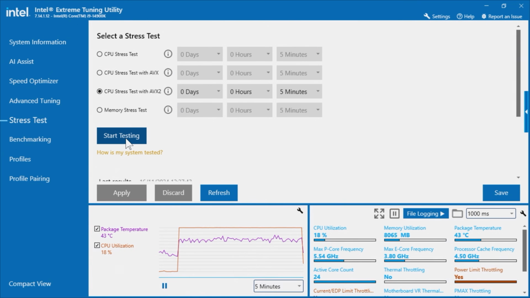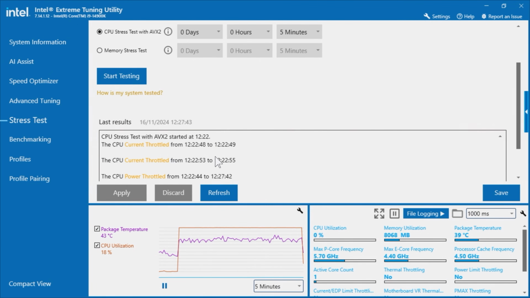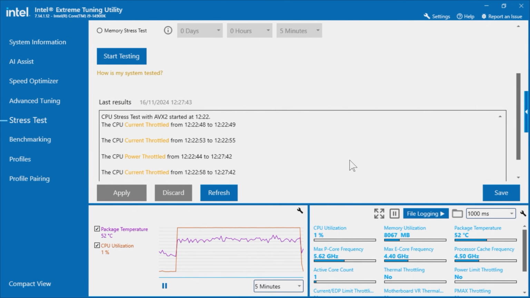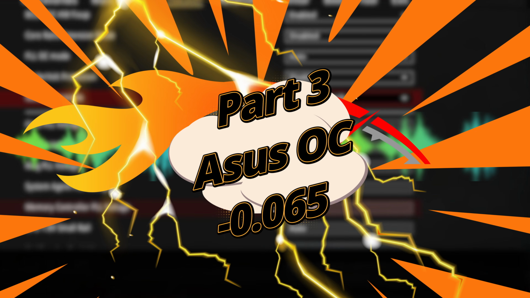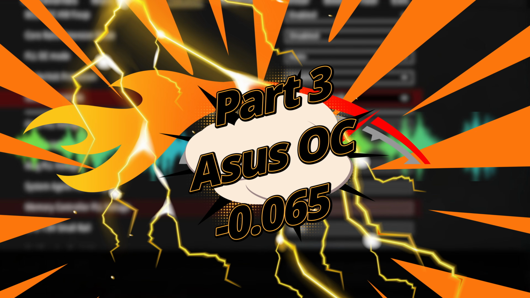Now, if we were to run the processor on the Asus overclock profile without actually setting any power limits, then essentially it would run untethered and we'd have firmer throttling, and we'd also have other issues that would occur. However, you can see on this instance the AVX2 test has passed, which is fantastic.